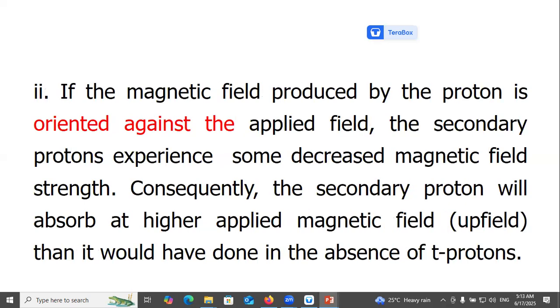If the field is oriented against the applied field, the secondary protons experience some decreased magnetic field strength, and will absorb at higher applied field than they would have in the absence of tertiary protons.